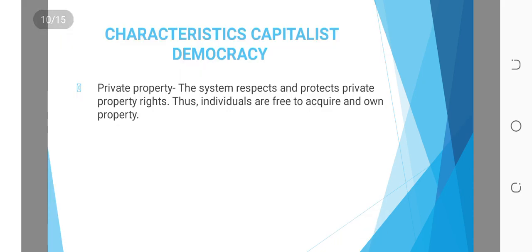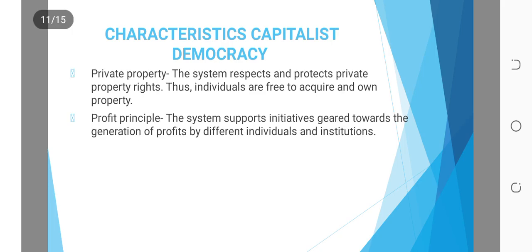Then also we have the characteristics of capitalist democracy. Number one, private property. The system respects and protects private property rights. Individuals are free to acquire and own property.